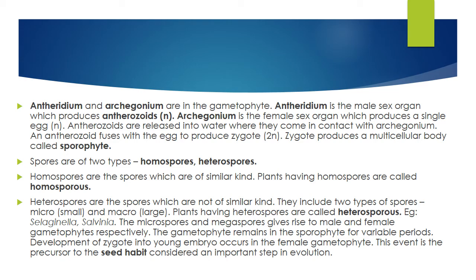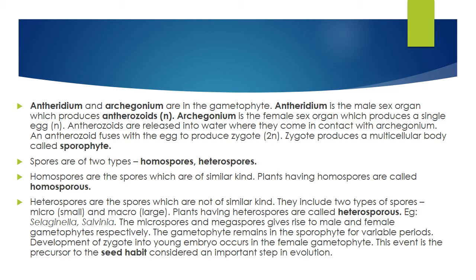Haploid gametes fuse to form a diploid zygote. The diploid zygote will form the sporophyte. That's it. Spores are of two types: one is homospores, the other is heterospores. Homospores are of a similar kind, like isogamous, similar. Plants of this type are called homosporous pteridophytes.